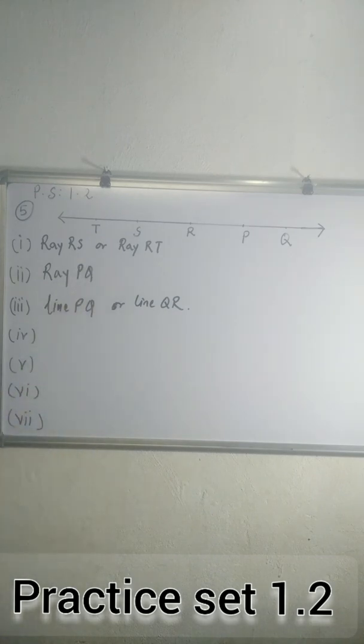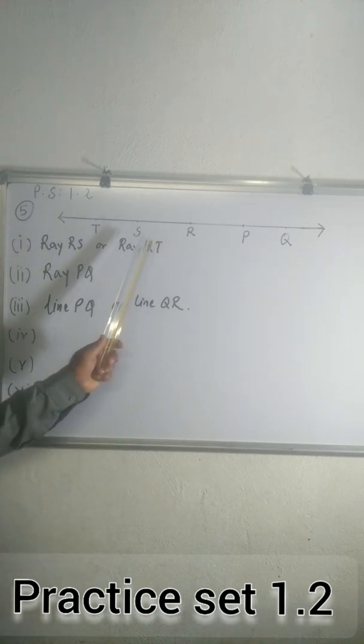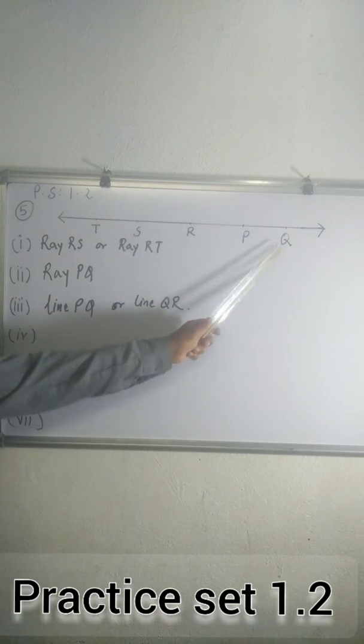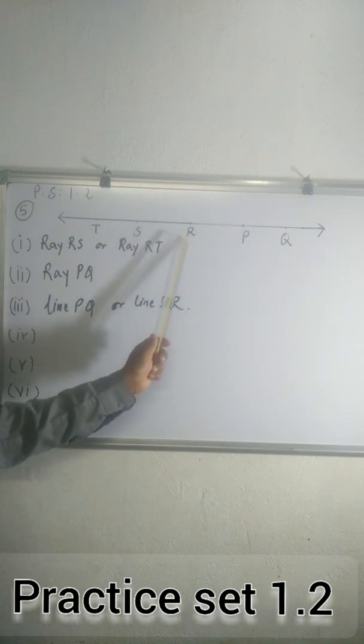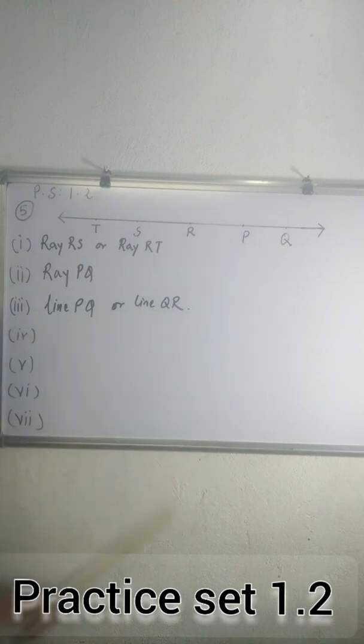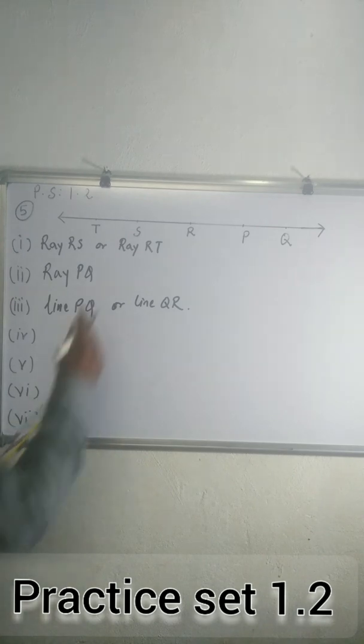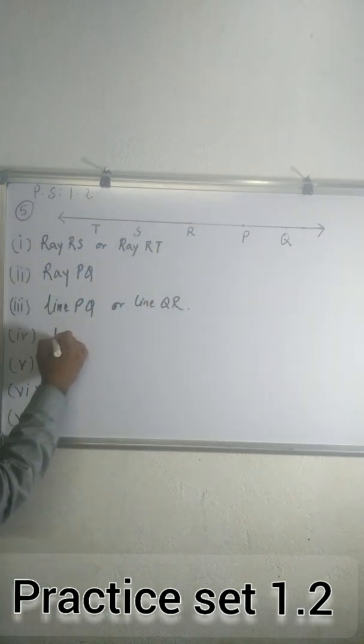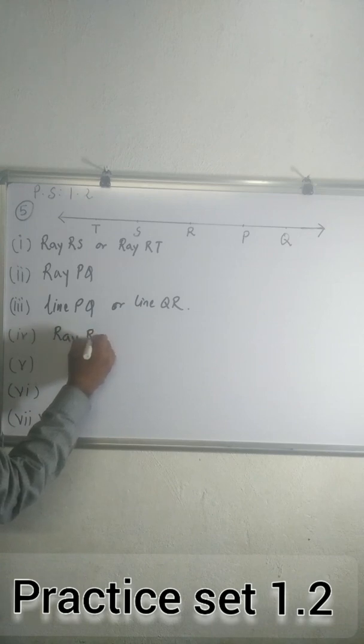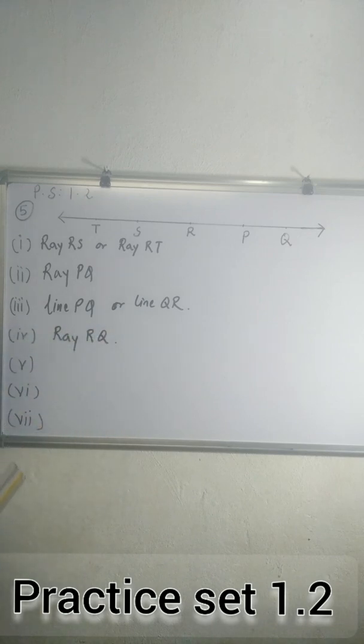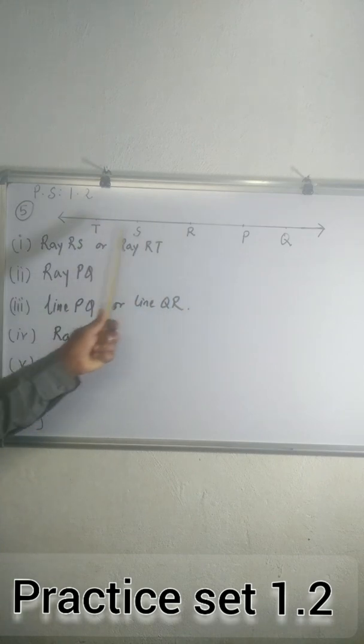Fourth one, state the ray of which segment QR is a subset. Segment QR is a subset of which ray? So it is a subset of ray RQ, or you can write it is a subset of ray QS also, in the opposite direction.